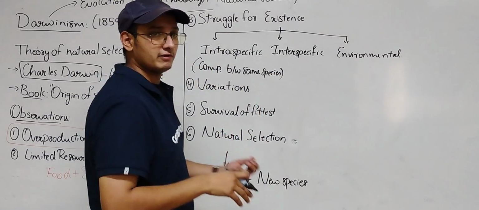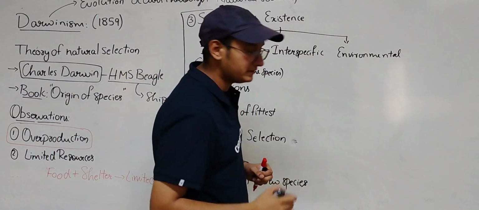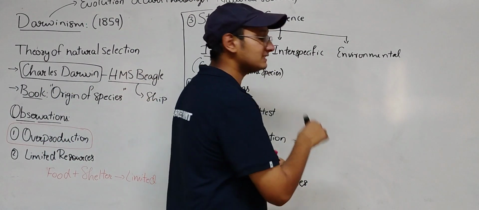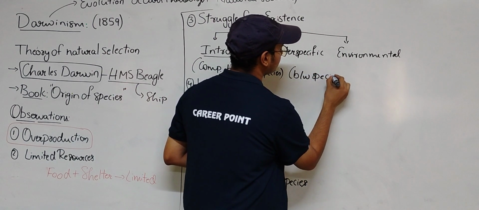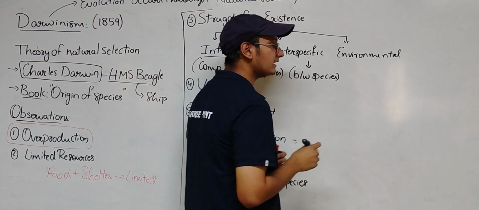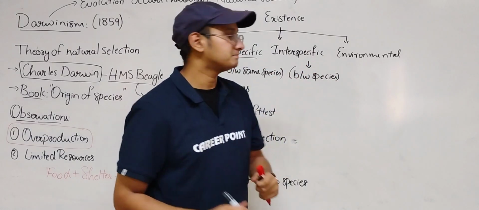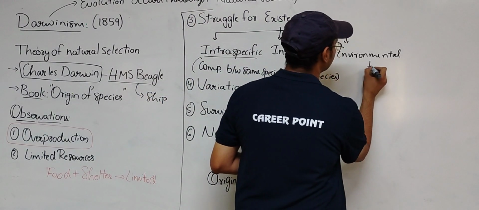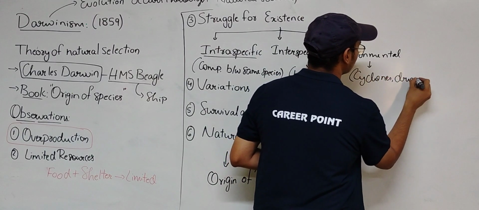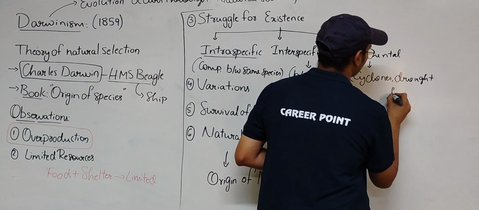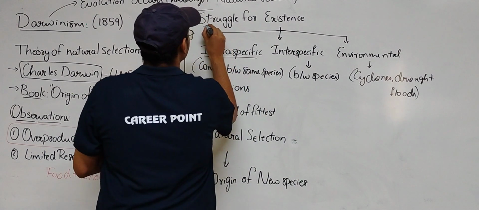Take a lion. If a lion competes with another lion, it is an intraspecific competition. Interspecific means between species, like a fight or competition between a lion and a leopard, or a lion and a hyena. And environmental stress: there might be cyclones, droughts or floods. All these are struggle for existence.